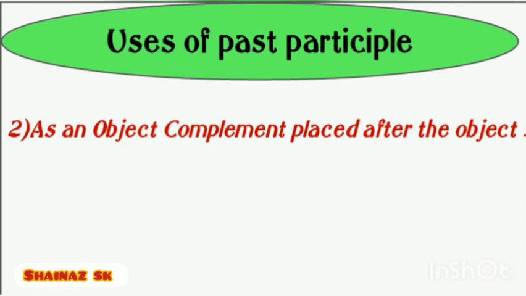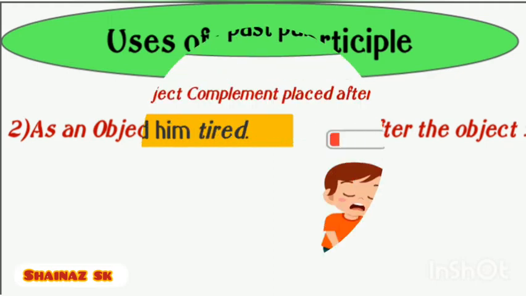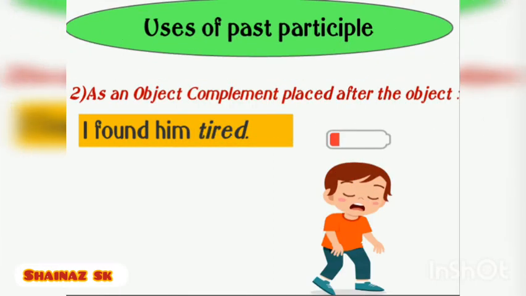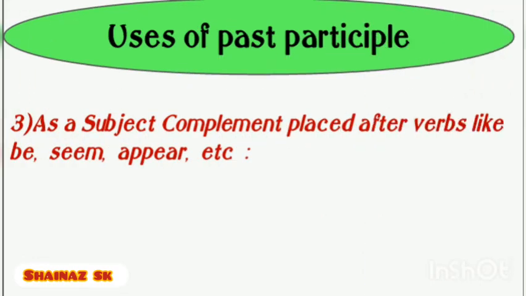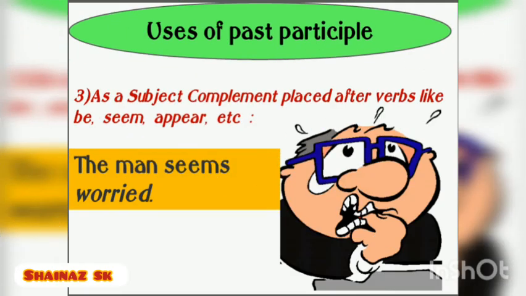Next, we use past participle as an object complement placed after the object. Like, I found him tired. Here the past participle tired is used as an object complement of the object him. Next we use past participle as a subject complement placed after verbs like be, seem and appear. See the sentence, the man seems worried. Here the past participle, that is worried, is used as a subject complement of the subject the man.